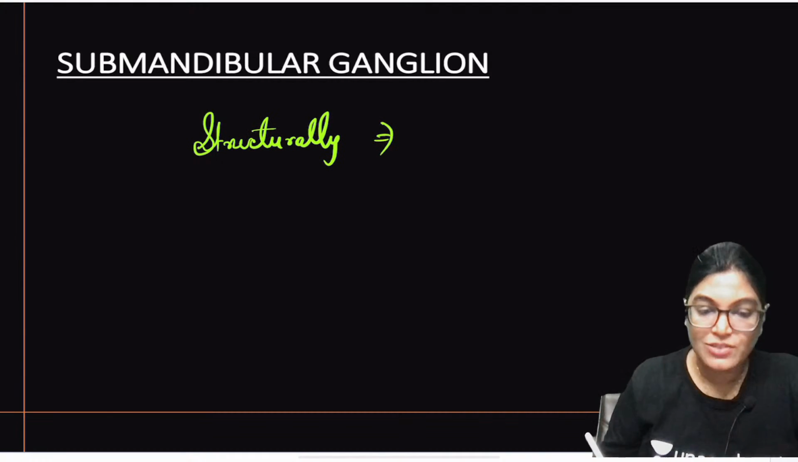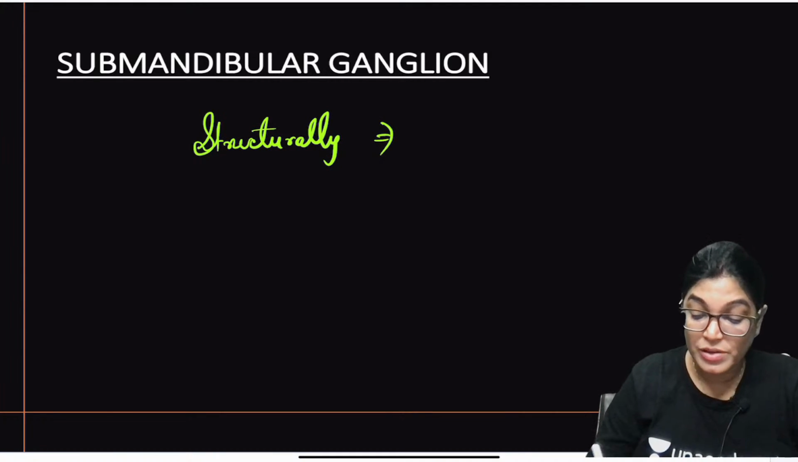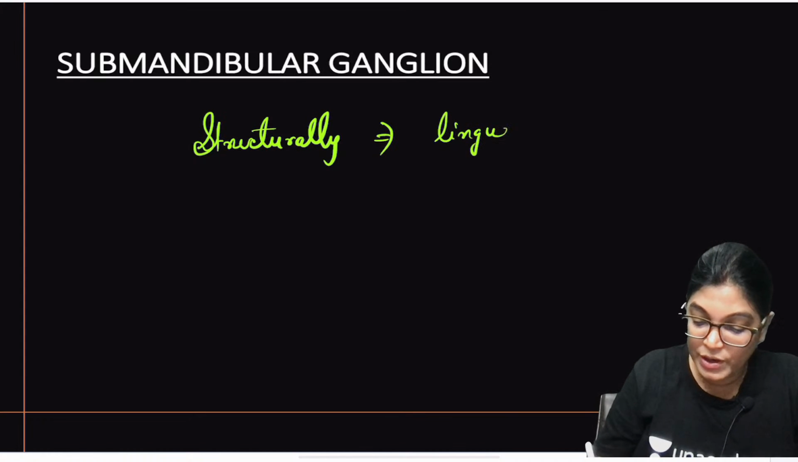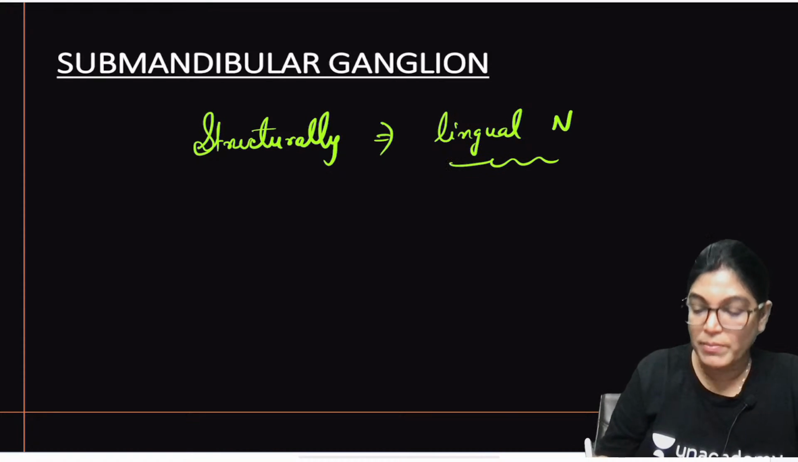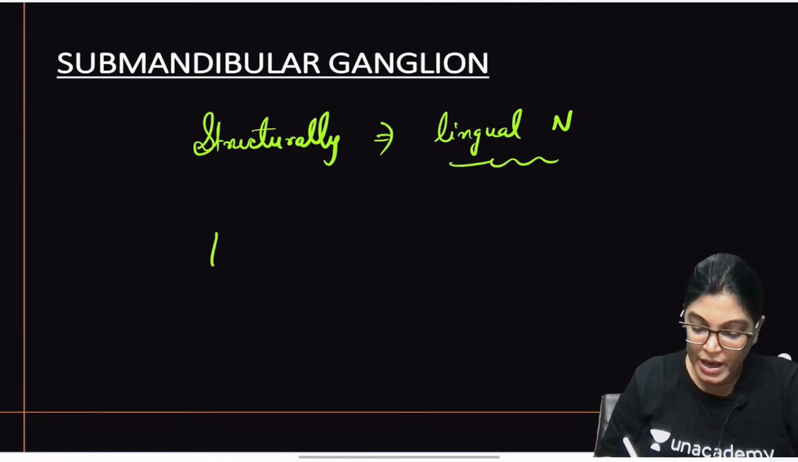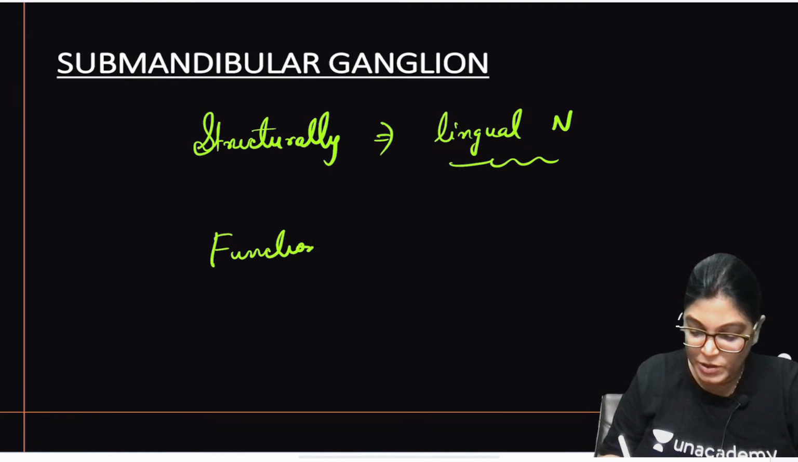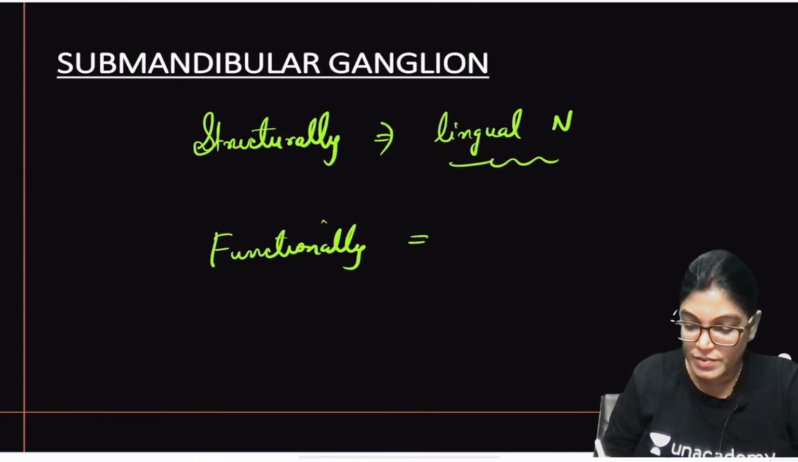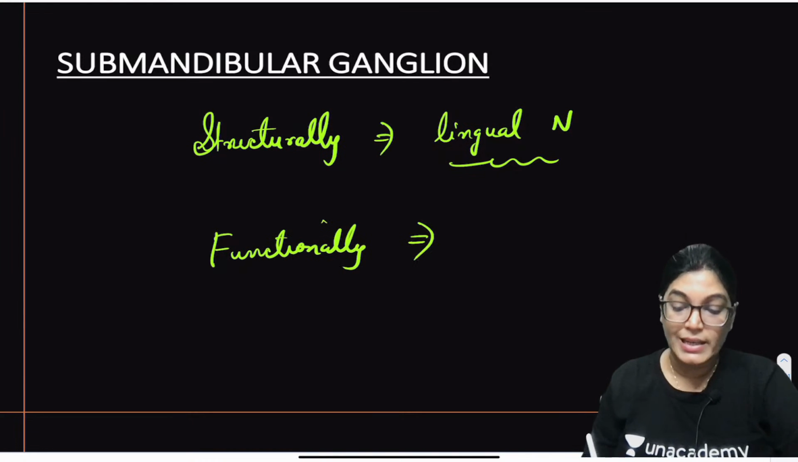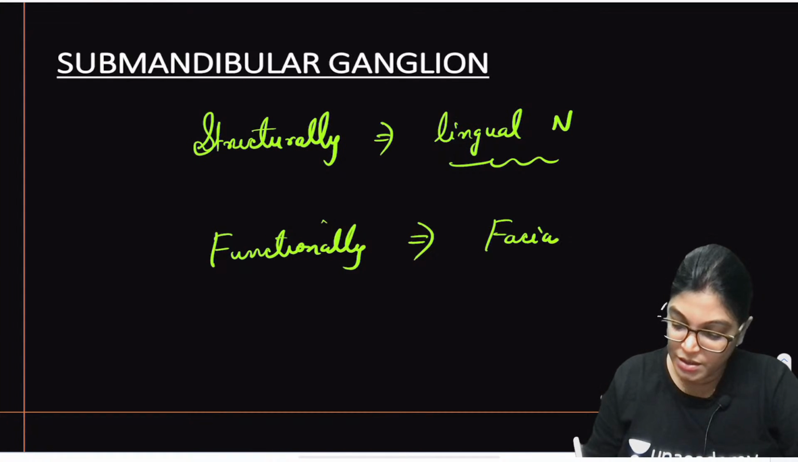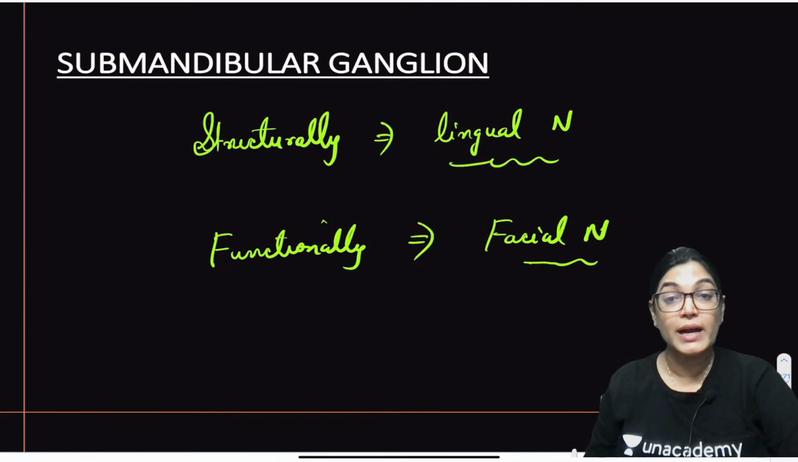So structurally, the submandibular ganglion or Langley's ganglion is related to the lingual nerve, and we know that the lingual nerve is again the branch of the mandibular division of the trigeminal nerve. If I talk about the functional aspect, functionally it is related to the facial nerve via the chorda tympani branch.